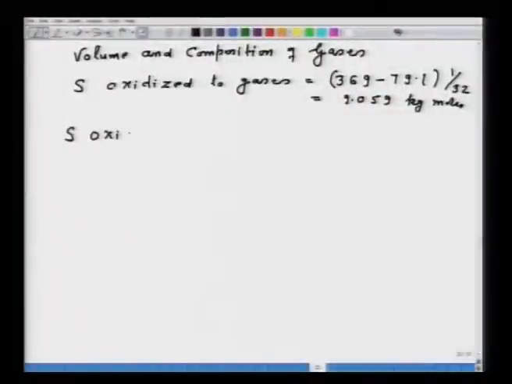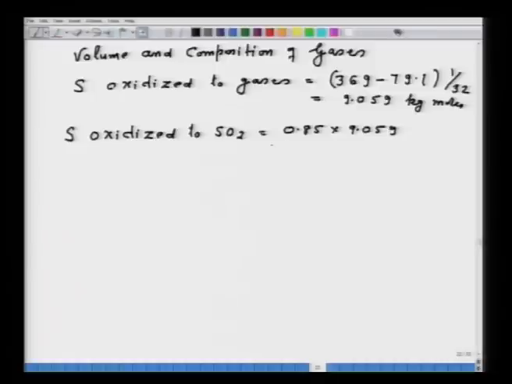So, here we can say sulfur oxidized to SO2 will be equal to 0.85 into 9.059, that is equal to 7.70 kg moles.